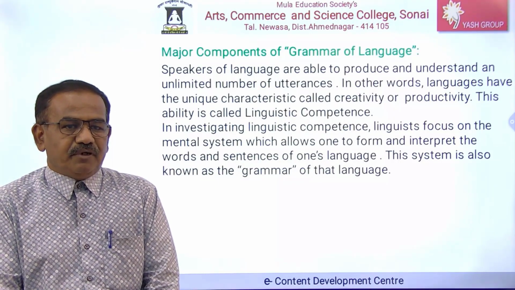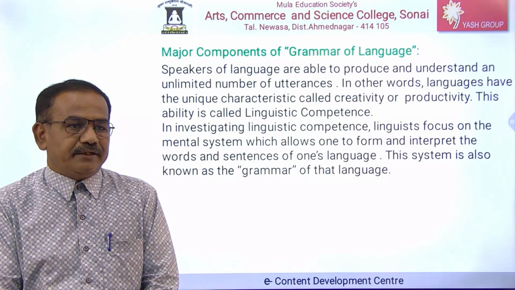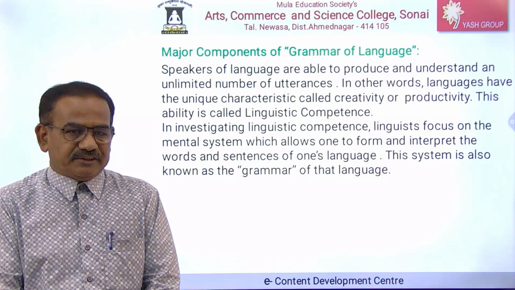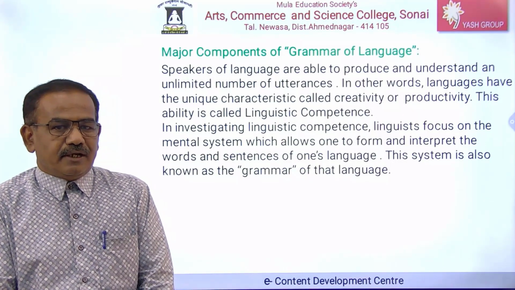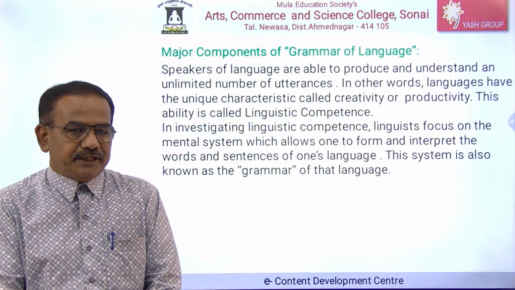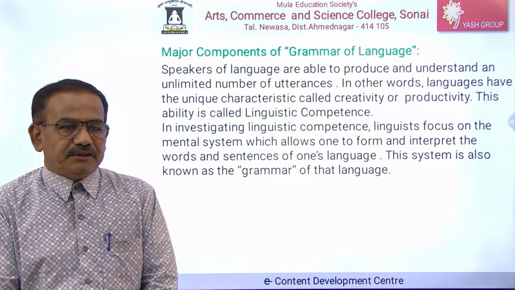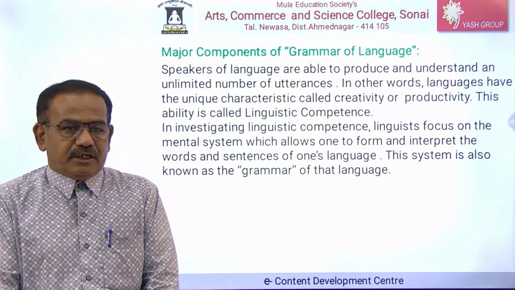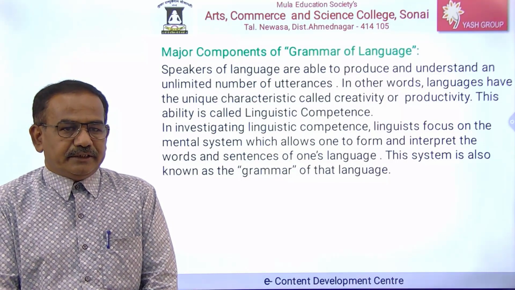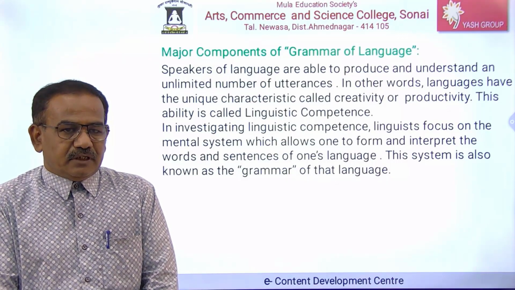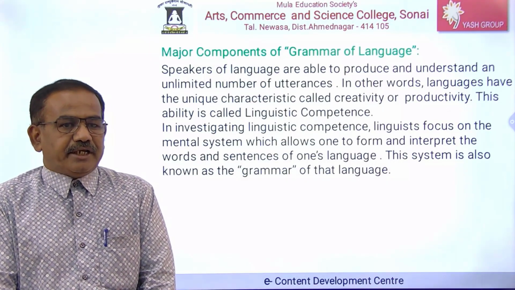Major components of grammar of language. Speakers of a language are able to produce and understand an unlimited number of utterances. In other words, languages have the unique characteristic called creativity or productivity. This ability is called linguistic competence. Whether the person is literate or illiterate, he can speak any language.